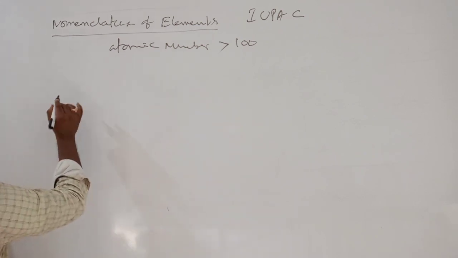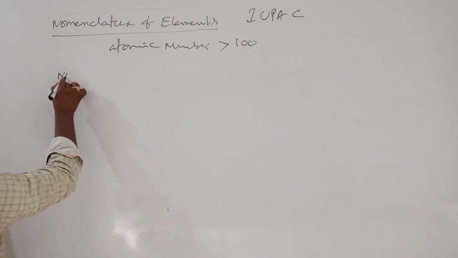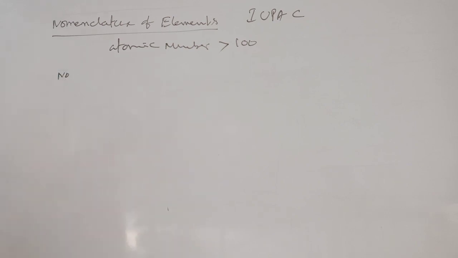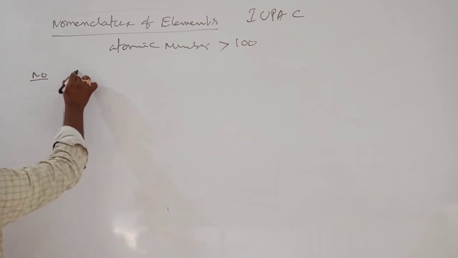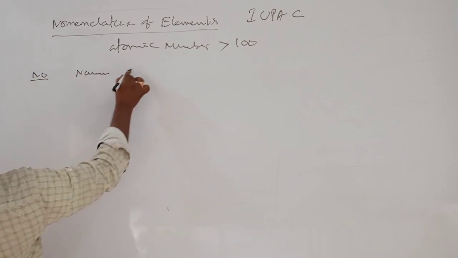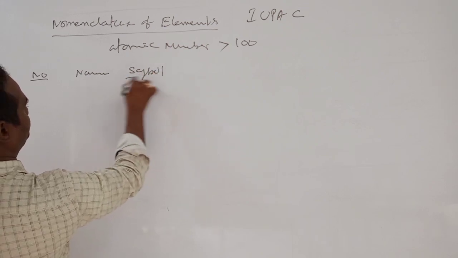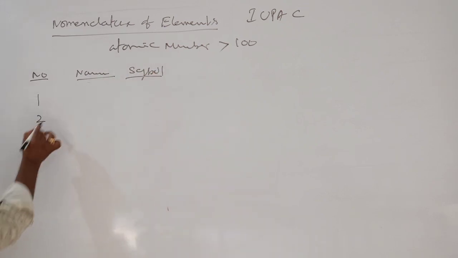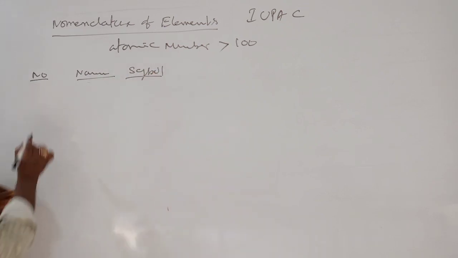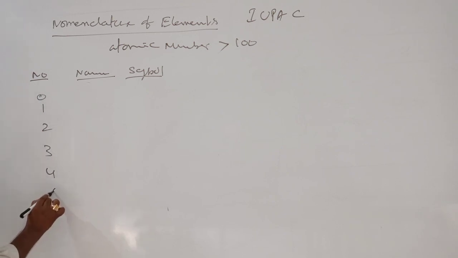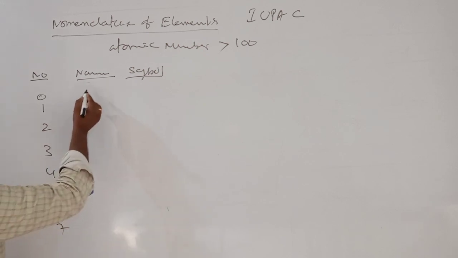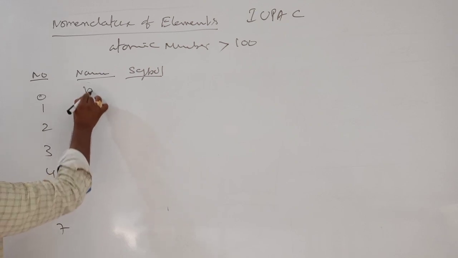Some words I will give you: number, name, symbol. First you take 0, 1, 2, 3, 4, 5, 6, 7. Look here, 0 means nil.